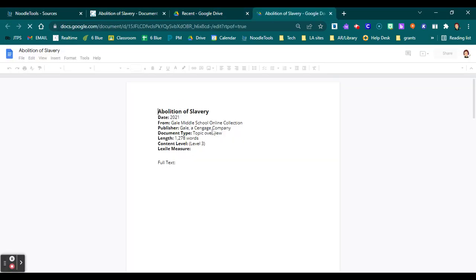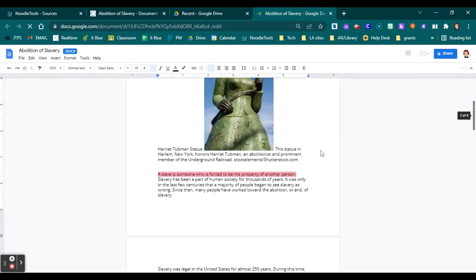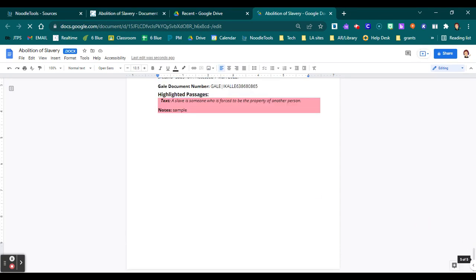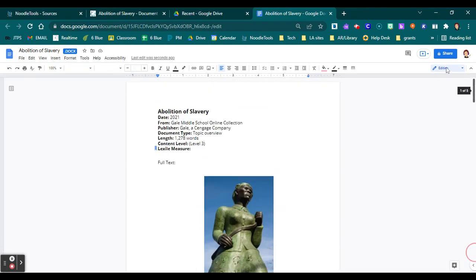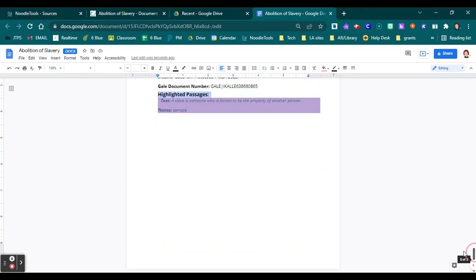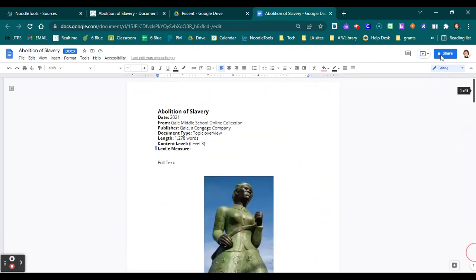So I have all of my citation information at the top. I have the full text of the article. I have my annotation that I made. Now, in this case, my annotation that I made is actually at the bottom. See the highlighted passage here at the bottom? So it doesn't add it like a comment to the side, but it will add it, all of your highlights and stuff to the bottom. So this has been exported now into my Google Docs.